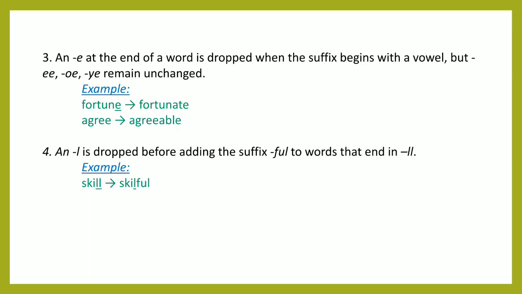But if the word ends with double E, OE or YE, it remains unchanged. For example, agree, AGREE. Here we can see the word agree is ending with a double E. So, when we turn it into an adjective, we won't omit any E and it will become agreeable, AGREEABLE.